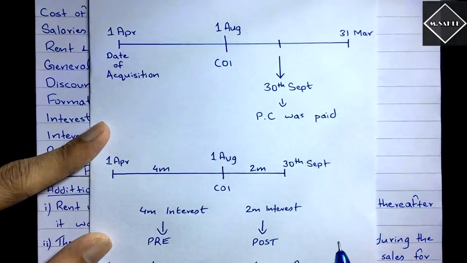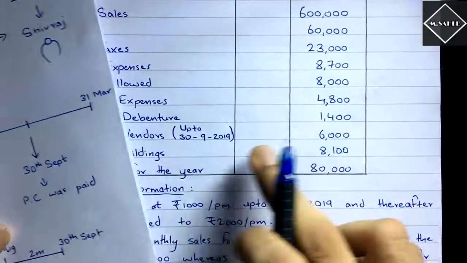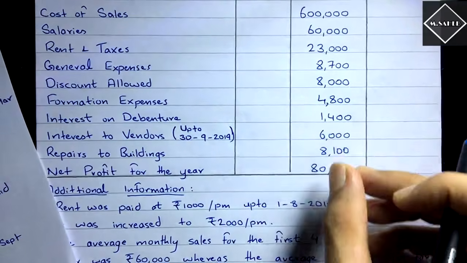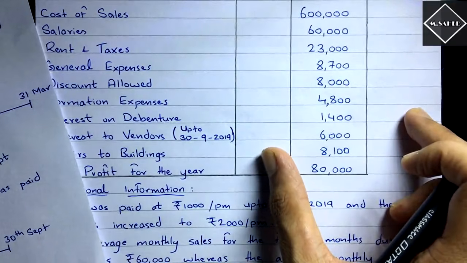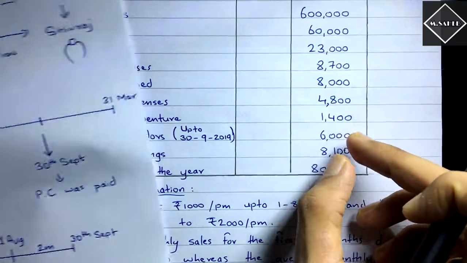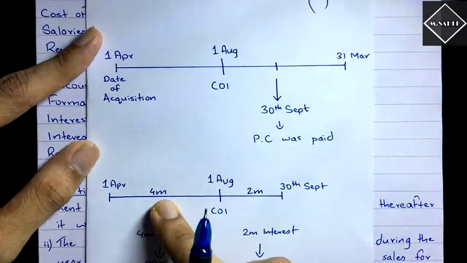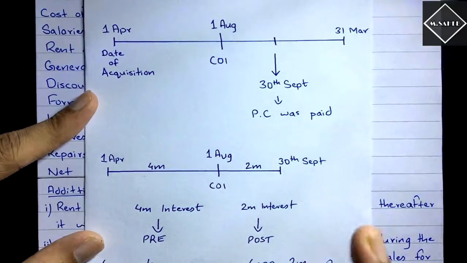So now we have to calculate the interest. We have been given the whole figure, that is of 6,000. Yes, interest to vendor 6,000. So we have to split this up. Yes, now it is easy for us. Why? Because we came to know now that out of this 6,000 interest of 6 months, 4 months interest is of pre-period and 2 months interest is of post period. Yes, so we can easily calculate.